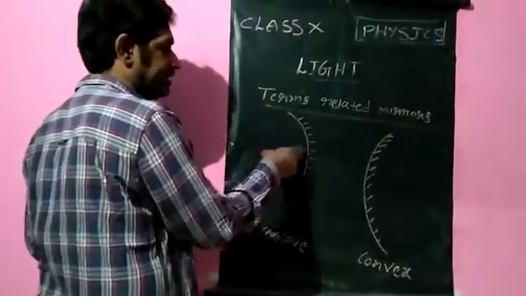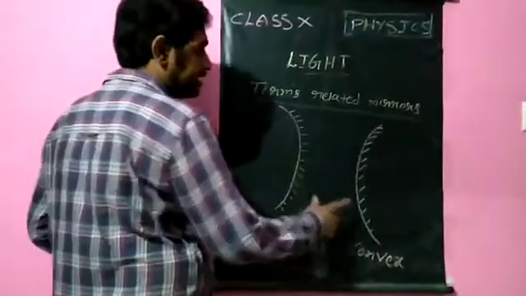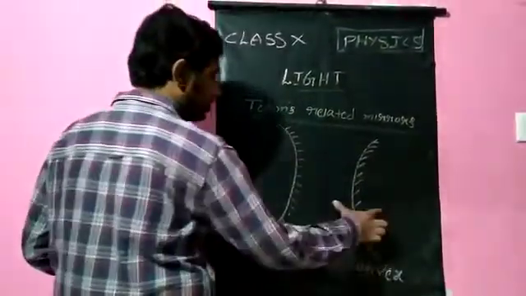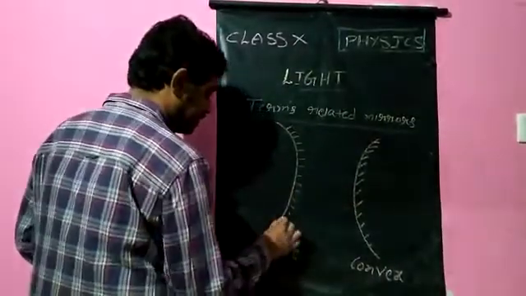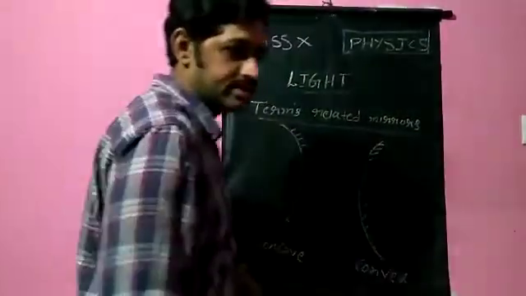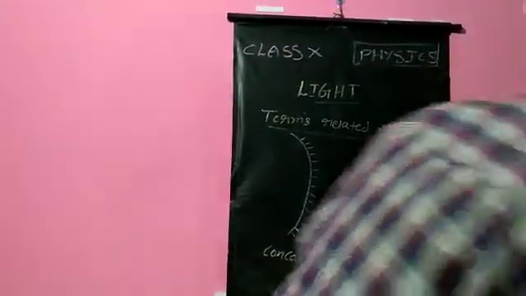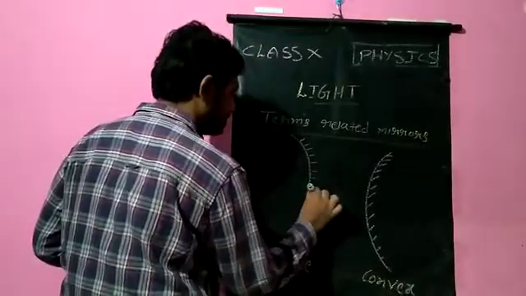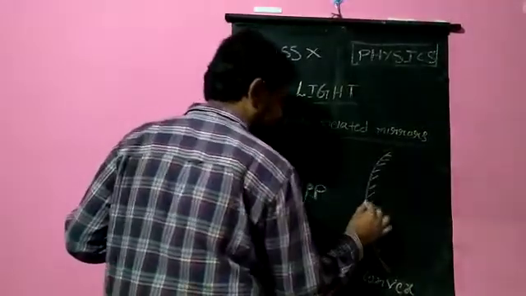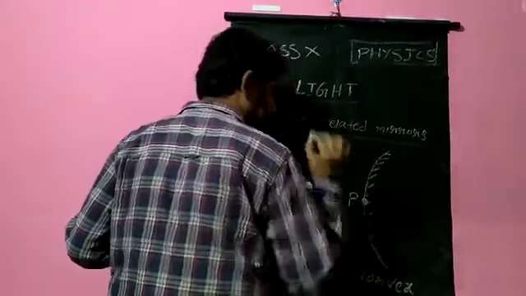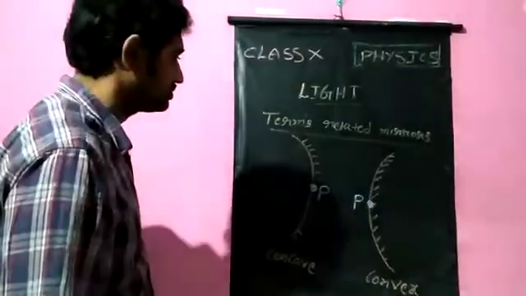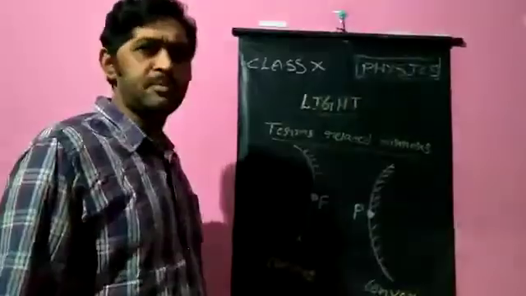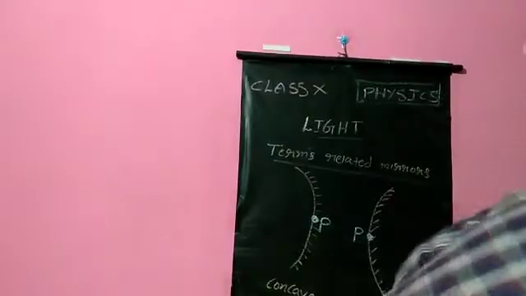Concave mirror: the inner one is acting as a reflecting surface, the outer one is silvered. Convex mirror: the outer surface is acting as a reflecting surface, the inner one is silvered. And the word we are discussing is the pole. The midpoint of the mirror is known as its pole. If I take this as the midpoint, this will be the pole of the concave mirror, and this will be the pole of the convex mirror.